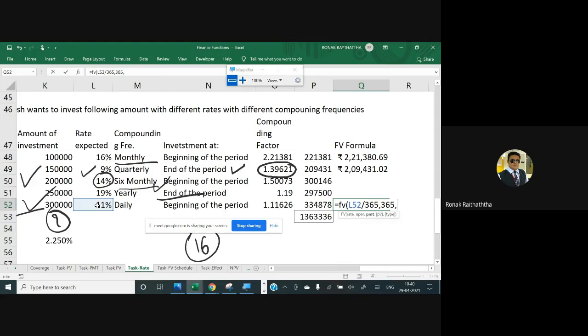Comma. PMT will be 0. Obviously, we do not have any PMT because it's not an annuity. Comma. PV would be using the sign of minus and selecting the 3 lakhs there. Comma. And here the type does not matter. So you just close the bracket, pressing the enter, you have got 334,877. And anyway, the type is optional over there. If you just do not write 0 or 1 and you do not write any type, then also it's fine because that's there in a big bracket. You may check it up. So whatever is there in a big bracket, that means it's optional in nature.